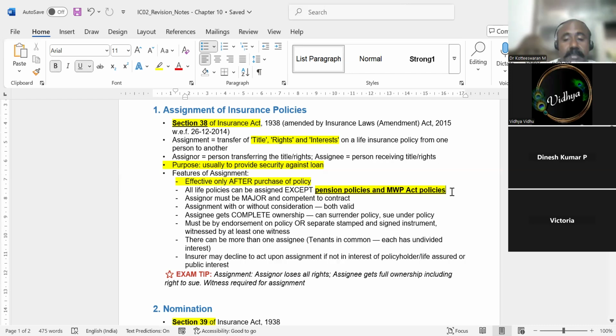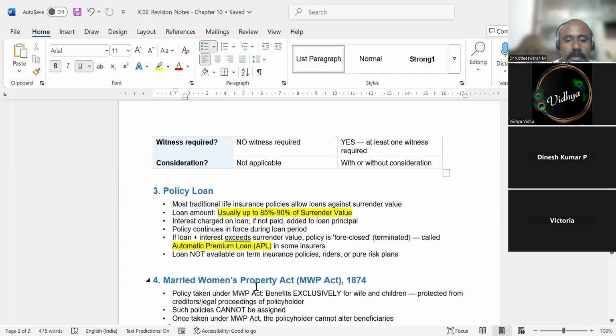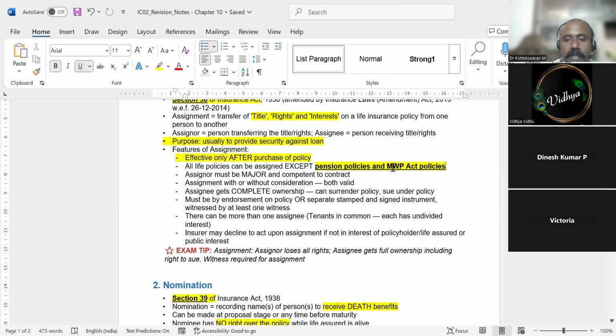MWP Act is the Married Women Property Act, sorry, Property Act. So this Married Women Property Act policy, you cannot assign that policy. We'll see in detail about that because that act is very important.